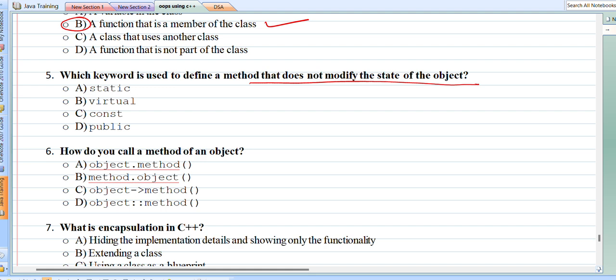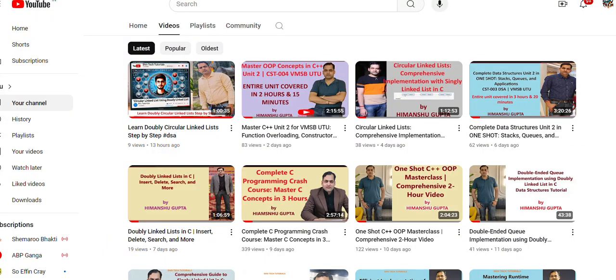So let me show you how this can be done in C++ using some demonstration. The correct answer is const, and let me just demonstrate this using an example.